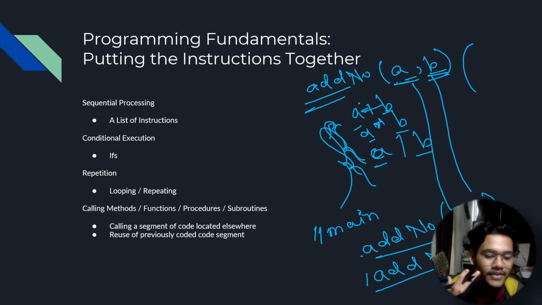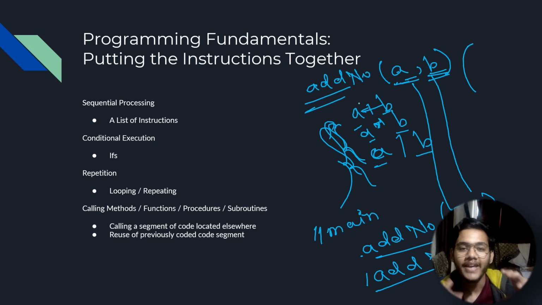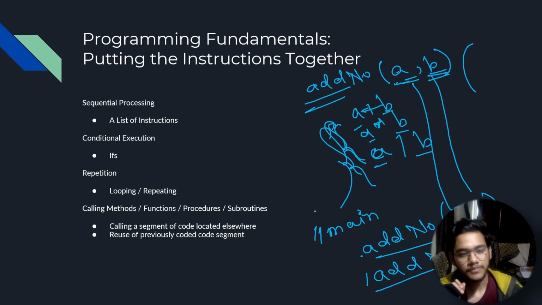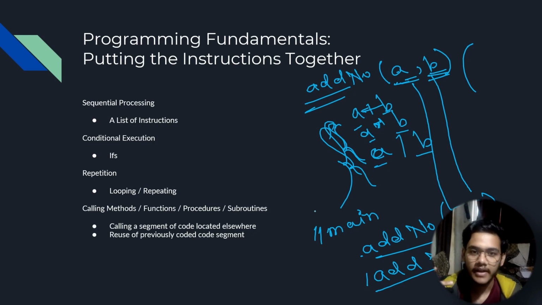So that is why functions are used: to reuse written code again and again in our program or in another program as well, calling a segment of code somewhere else. So that is the use of functions. If you don't understand it entirely, that's okay. It's okay to understand a bit of it right now. We'll also cover this in later parts of the series.